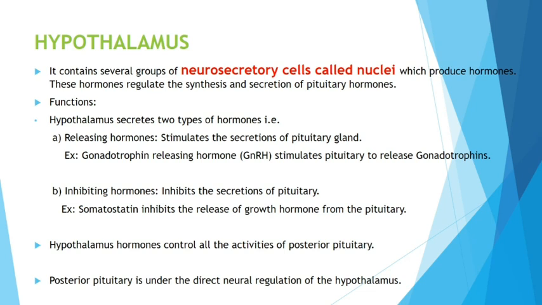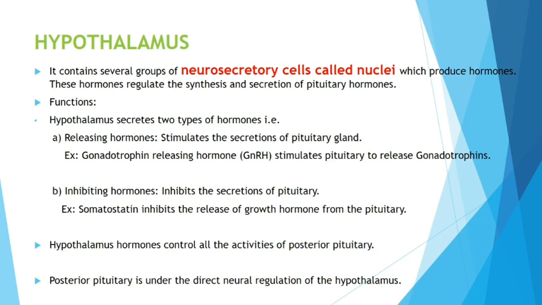We'll start talking about the first endocrine gland, hypothalamus. Very simple. Hypothalamus is situated in the brain just below the thalamus, and it has a type of cells called nuclei. They are neurosecretory cells. Please remember this word. Neurosecretory cells called nuclei are the ones which produce hormones.